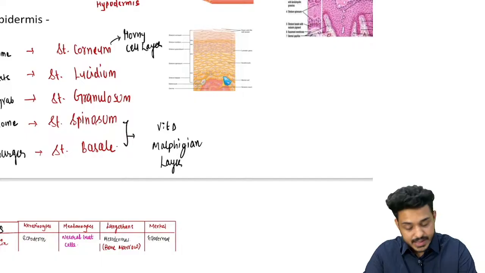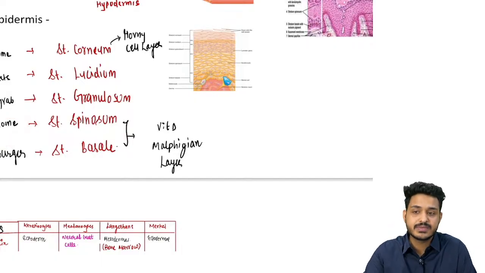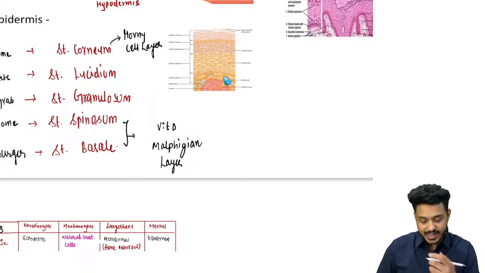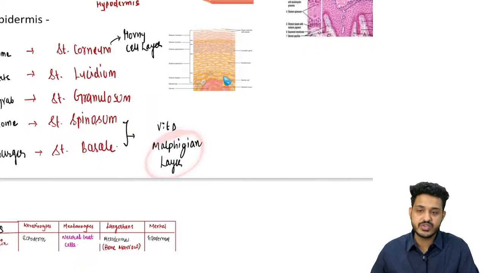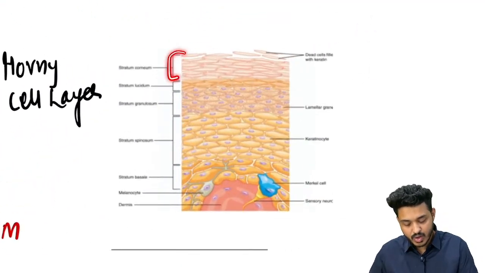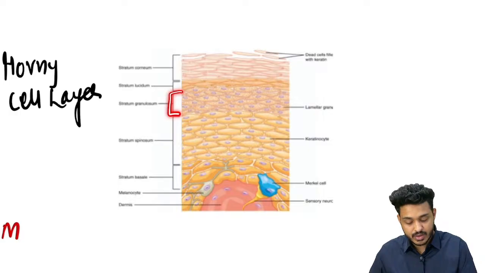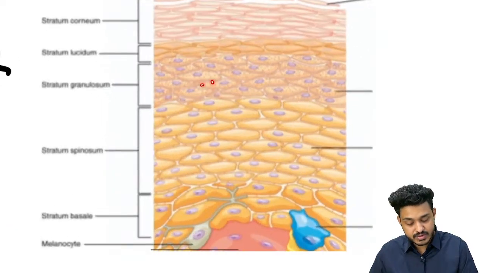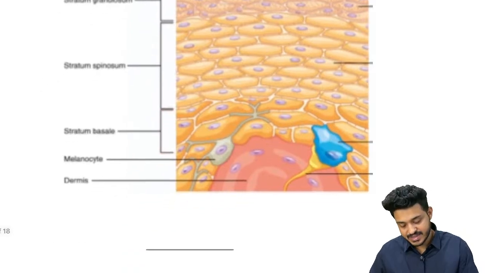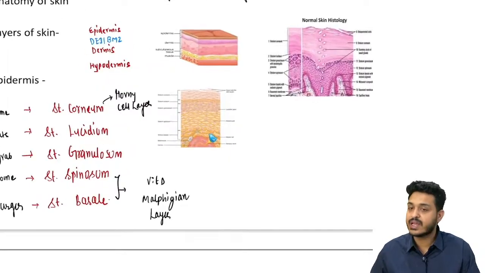What is Malpighian layer? It is a combination of stratum spinosum as well as stratum basale. So the combination of both layers is called what? This is going to be Malpighian layer, right? So these are going to be stratum corneum, your lucidum, your granulosum. It will be having lots of granules, you can appreciate, right? This is going to be stratum spinosum, and lastly we are having stratum basale. So these are the 5 layers that we are having.